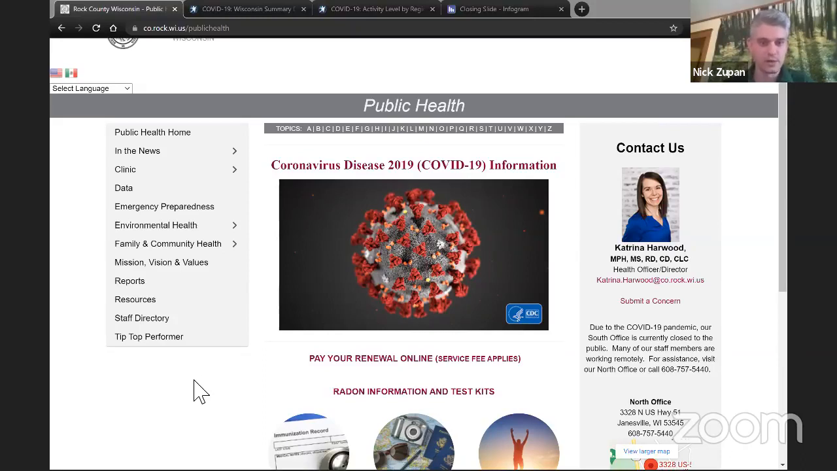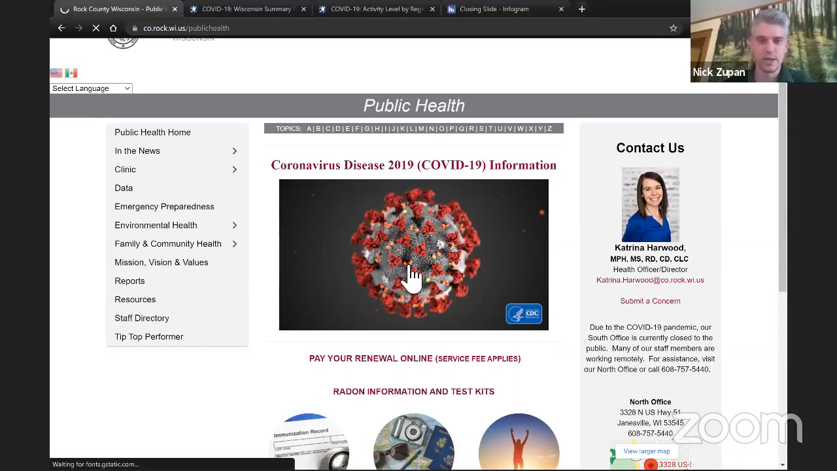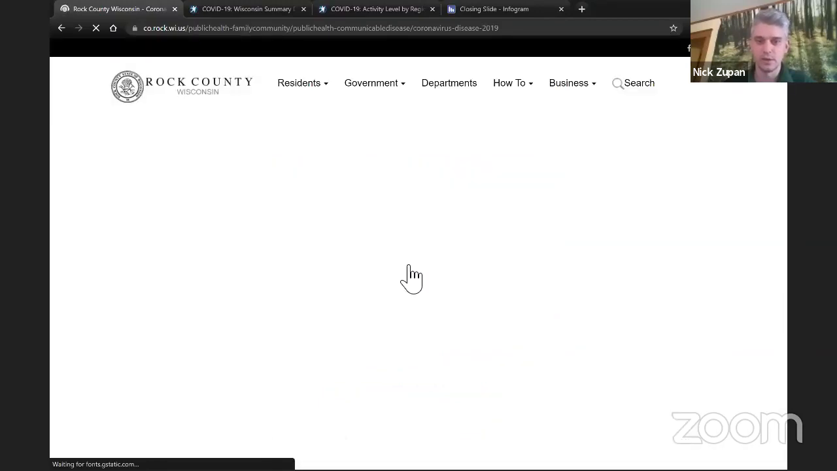So with that, I just wanted to show you where you can find the Rock County reopening metrics. I'm here at our Rock County Public Health Department homepage. You can see the URL at the top of the screen. So it's co.rock.wi.us/publichealth. And then front and center, we have our nice coronavirus image. If you click on that, you'll be taken to the COVID-19 homepage.